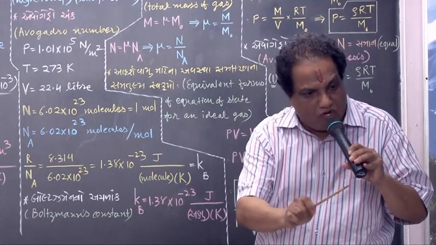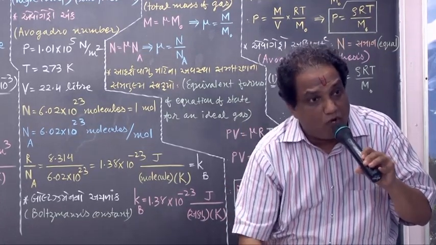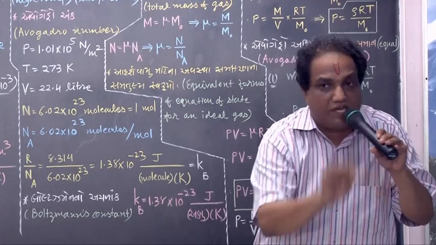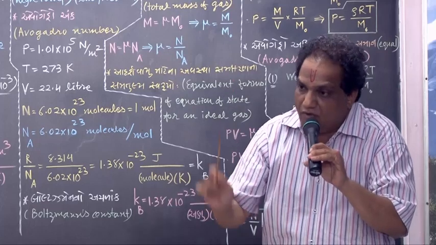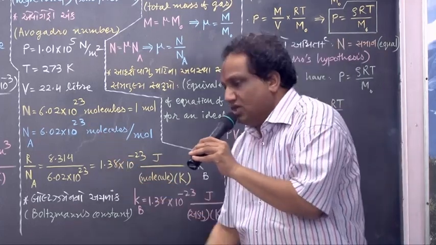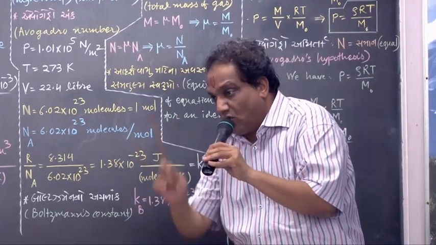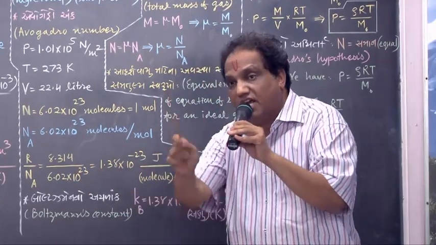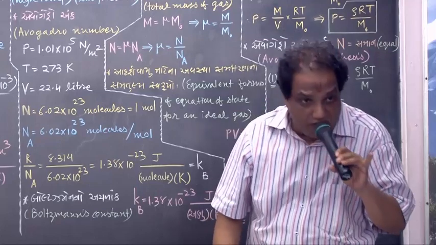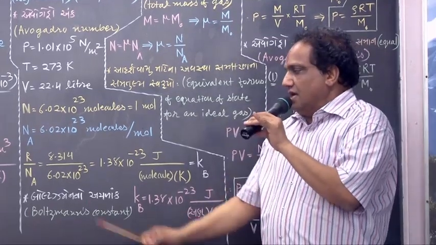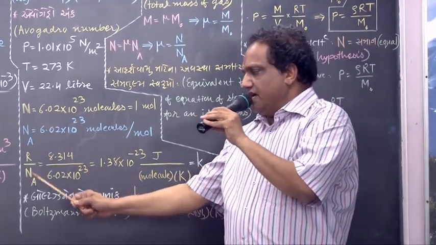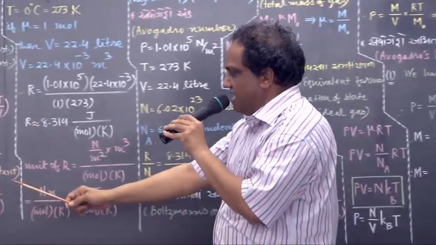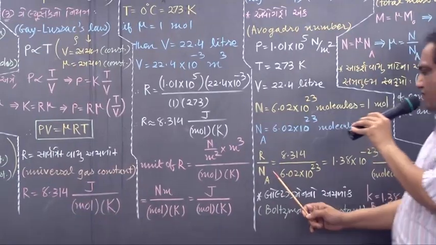In short, 1 mole of any type of particle means 6.02 into 10²³ particles. 1 mole molecules, these many molecules. 1 mole atoms, these many atoms. 1 mole ions, these many ions. 1 mole electrons, these many electrons. Got it? Fine. Now let us find out R upon Na. What is the value of R, everybody? 8.314. What about Na?